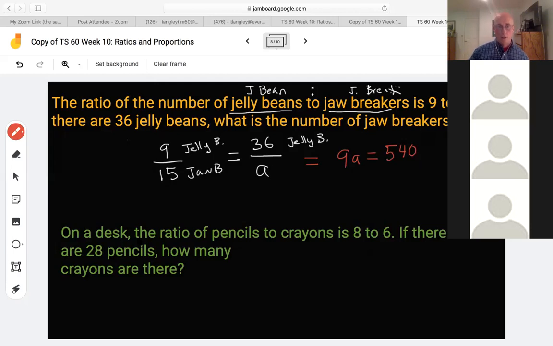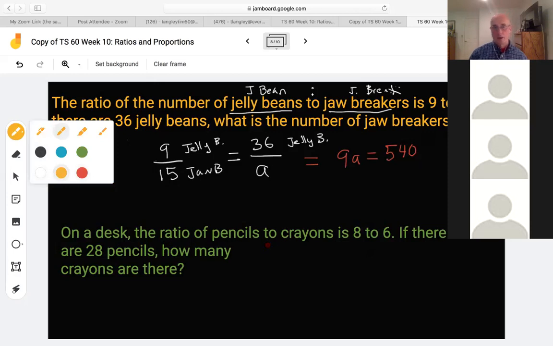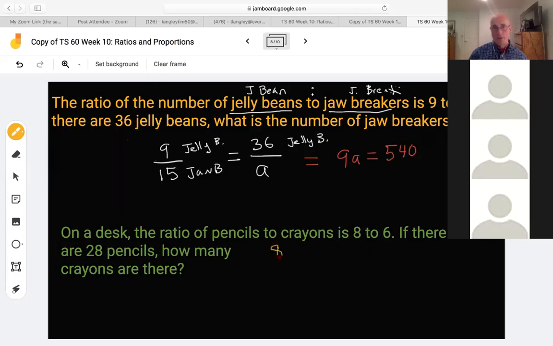All right, on a desk, the ratio of pencils to crayons is 8 to 6. I'm going to pick a brighter color here. We've got a ratio of 8 pencils to 6 crayons. I'll put C here and P here.